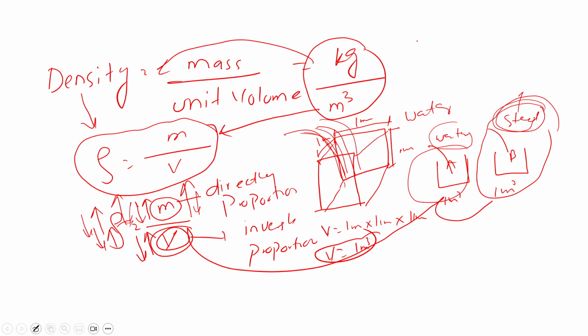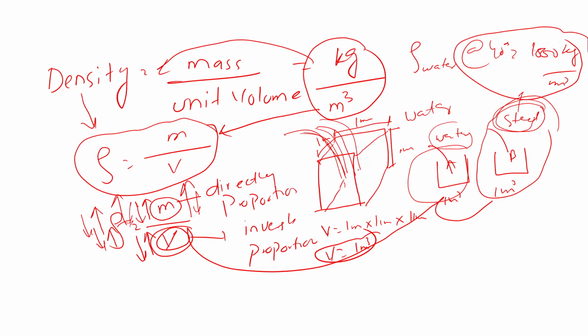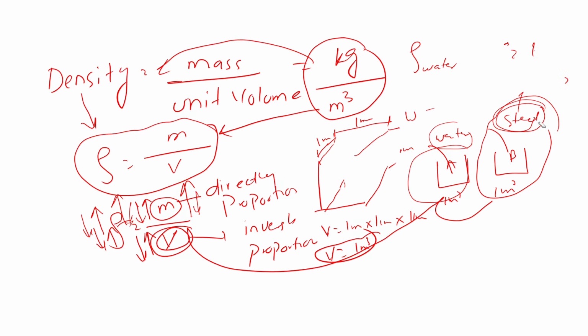Also, one thing I intend to say: density of water, sorry, this is not density, this is density of water at 4 degrees centigrade. It is how much? 1000 kg per meter cube. So you should remember this value. Now I'm trying to go further.